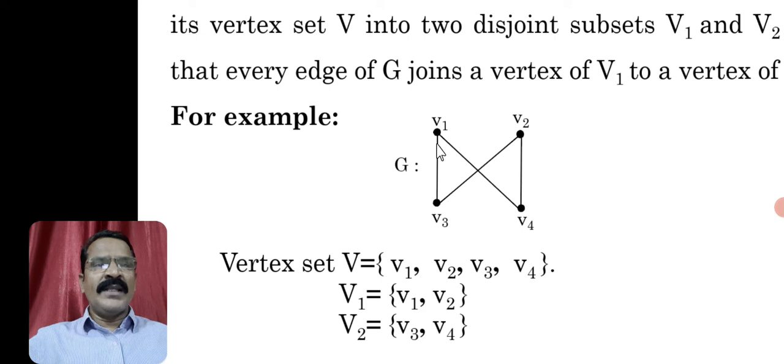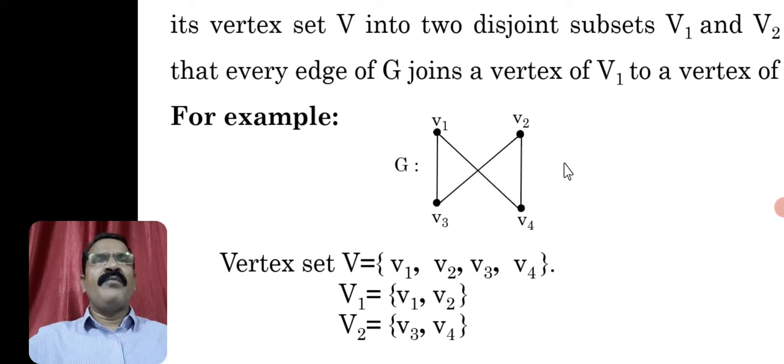The vertex v1 belongs to the set V1, the vertex v3 belongs to the set V2. Even if you consider another edge, say an edge joining the vertices v1 and v4, the vertex v1 is in one set, capital V1, and the vertex v4 is in another set, capital V2. It implies every edge of G joins a vertex of V1 to a vertex of V2. So this is an example of a bipartite graph.